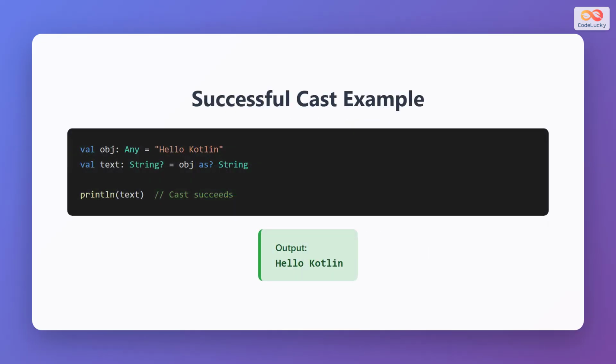Let's look at a successful cast. Here, we have a variable object of type Any containing the string "Hello Kotlin". When we cast it to String using as?, the cast succeeds because the actual value is already a string. The variable text receives the value "Hello Kotlin", and when we print it, we see the output Hello Kotlin.